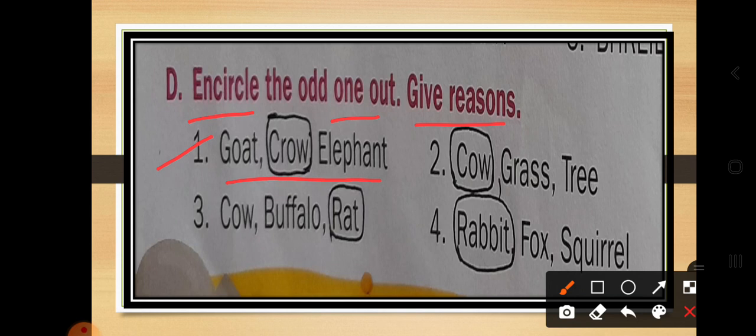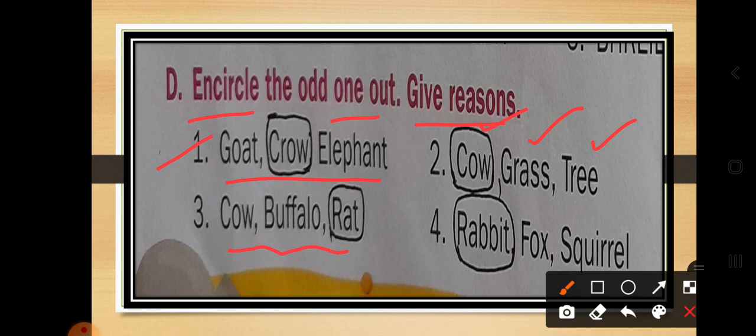Next is cow, grass and tree. So here what is the different one? Is the cow different, is grass different, or is the tree different? The answer should be cow, because the cow is an animal, whereas grass and tree are both green plants, okay. So this is the difference between the cow and grass, tree.